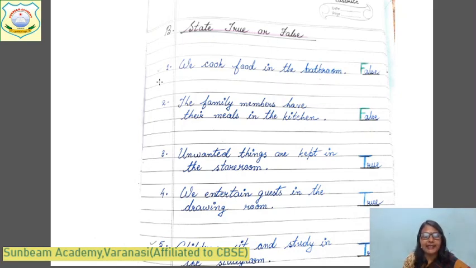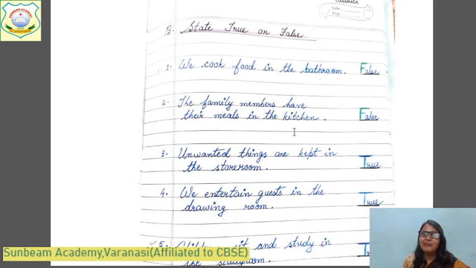Leave 2 lines and write number 1. We cook food in the bathroom. Is it true or false? Of course, false. Where do we cook food? We cook food in the kitchen. And what do we do in the bathroom? We take a bath. Come to the second one. The family members have their meals in the kitchen. This is also false.